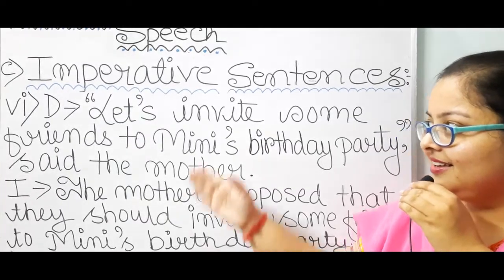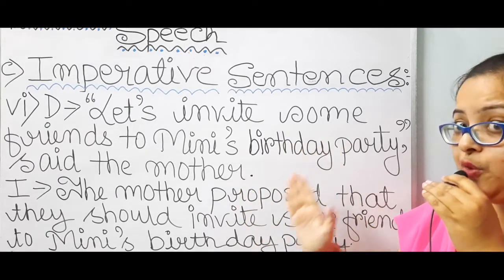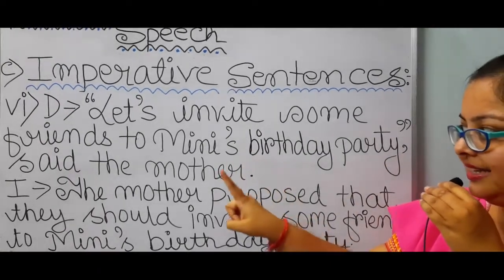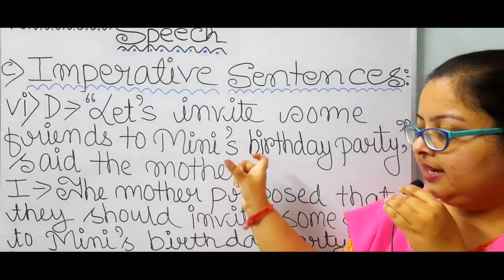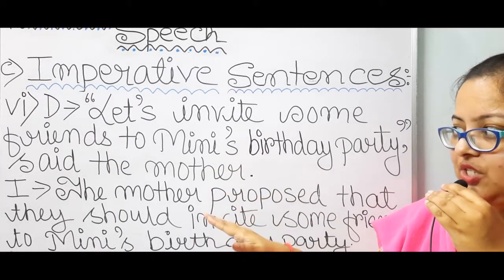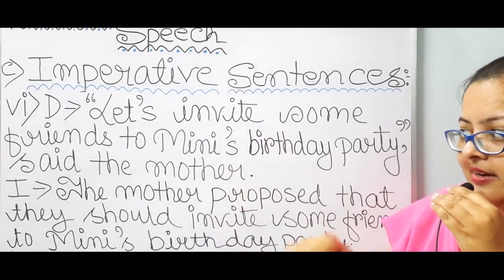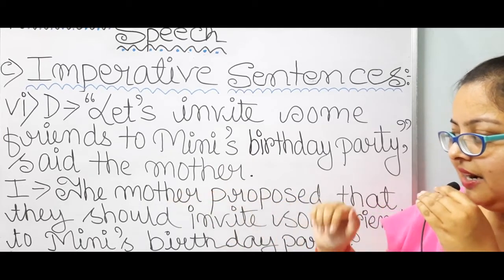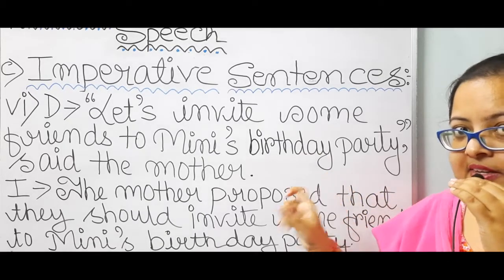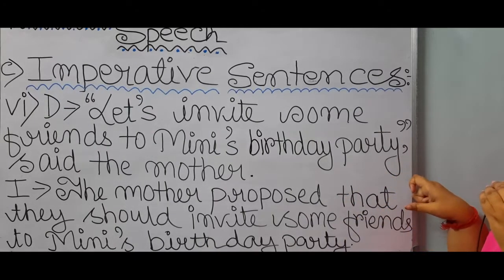Number 6. Direct speech: "Let's invite some friends to Minnie's birthday party," said the mother. Now, said the mother will come at first in the indirect speech. The mother will come at first, then said will turn to proposed. The mother proposed. Then that will be placed according to the rule.